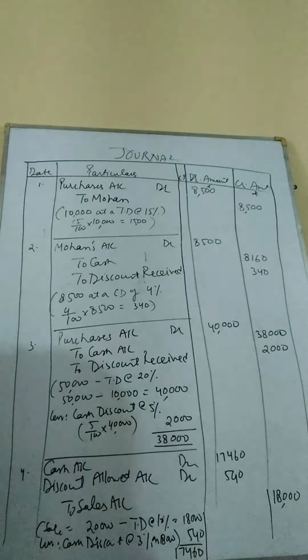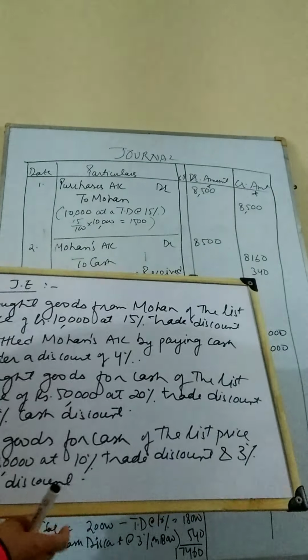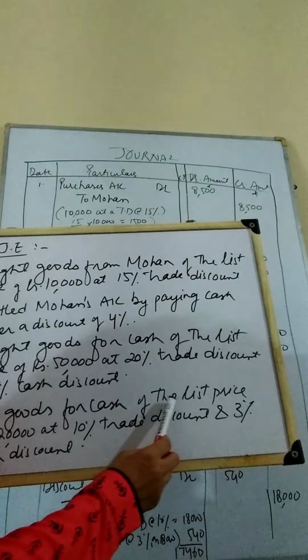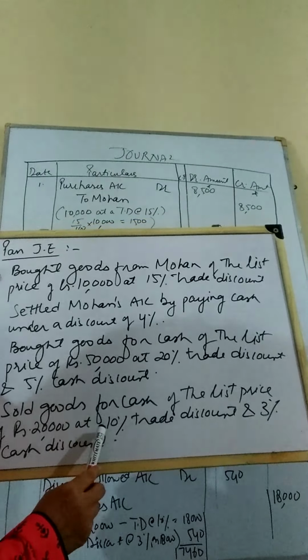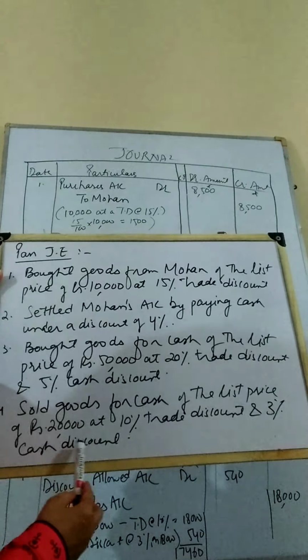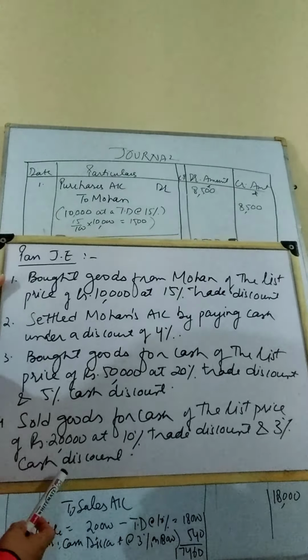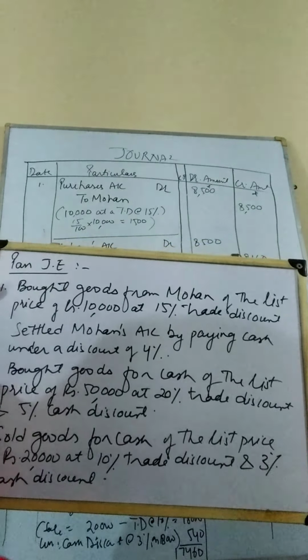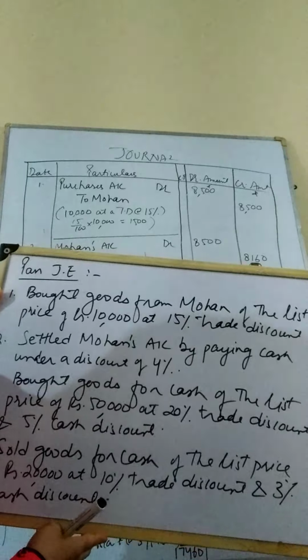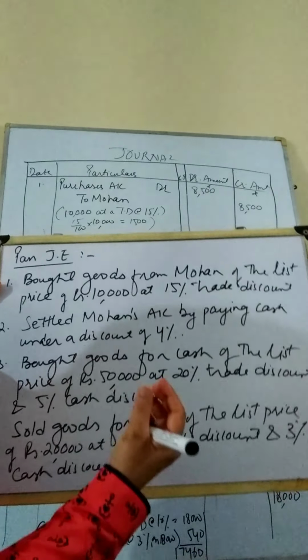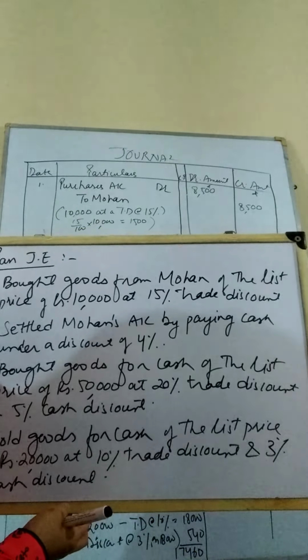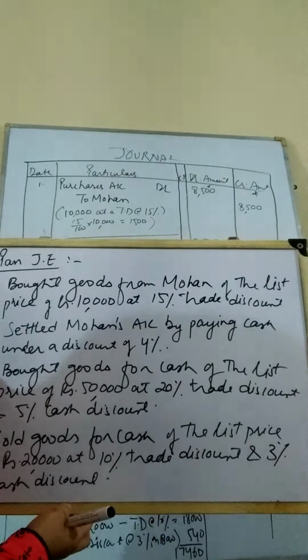Moving on to the fourth sale. Okay. Sold goods for cash of list price 20,000 at a 10% trade discount and 3% cash discount. Now this time we are selling the commodity. We are selling the commodity means we have to receive the payment. Then we will receive the payment at a lesser amount, because we will get the payment after deducting trade discount and cash discount. So this time the cash discount has to be discount allowed, not received. Okay, let us see how we are going to sort it out.